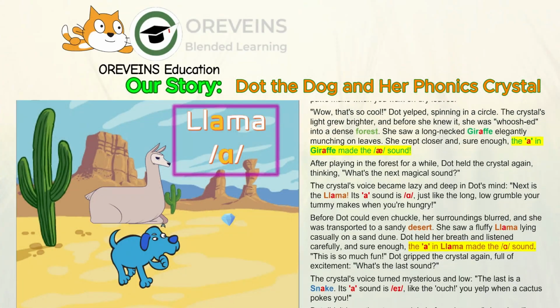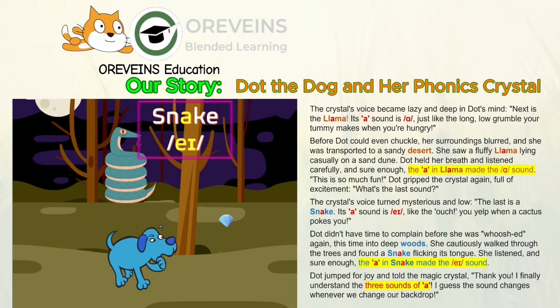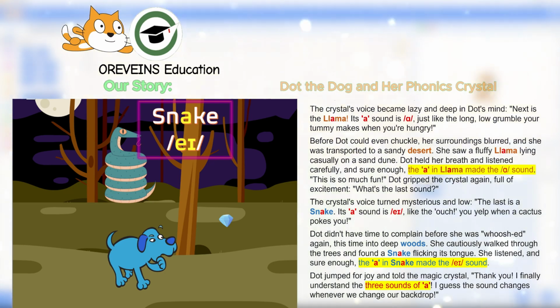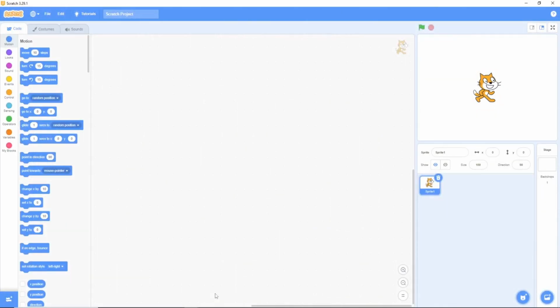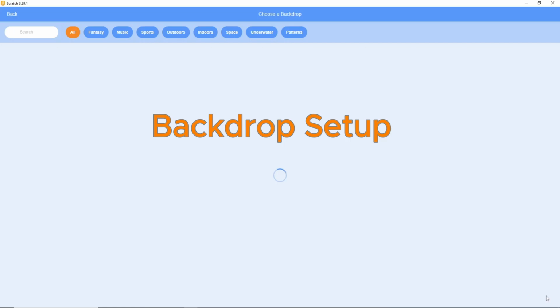The three animals each represent one of the three sounds of A: short A, low back A, and long A diphthong. Dot's reactions will guide us through the learning process. We'll use code to simulate her thinking and excitement to make the story even more lively. Are you ready? Let's break this story down into amazing scenes and use Scratch's magical blocks to bring it to life. First things first, let's get our stage and our actors ready.